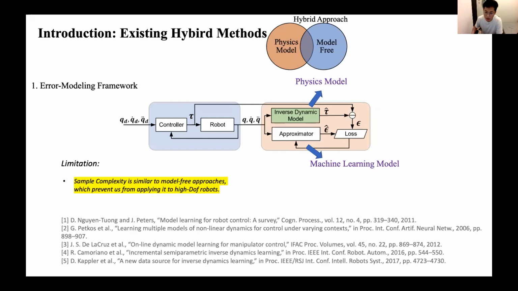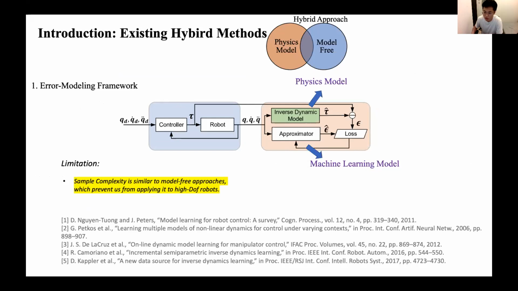To enjoy the merits of both the physics-based and the learning from scratch approaches, researchers attempt to explore hybrid approaches by combining these methods. One thread was error learning frameworks, where the error of the physics-based model was learned by machine learning models.